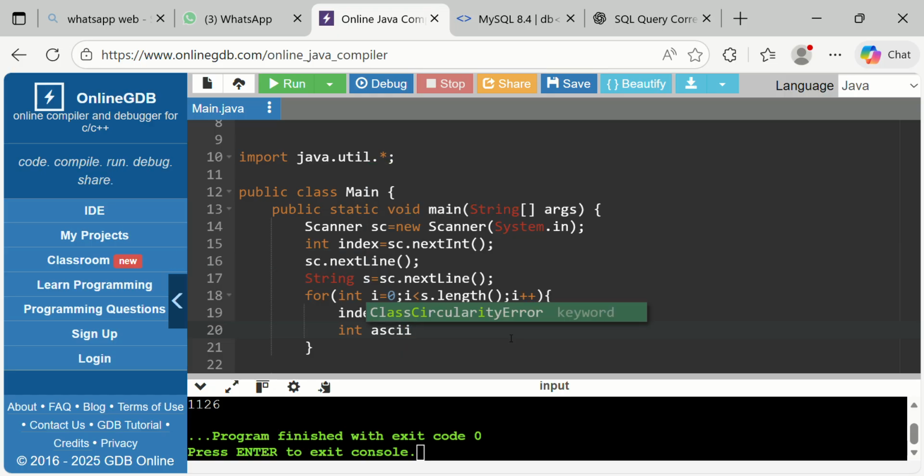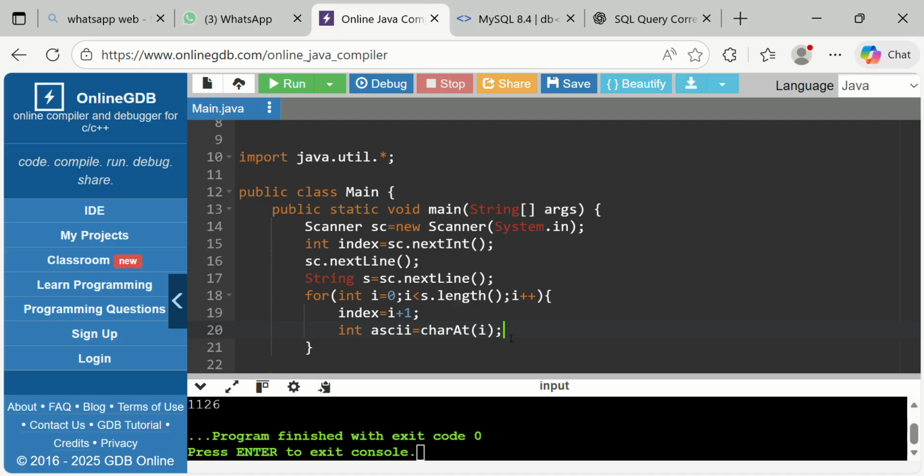Next, how can we convert a string's character into ASCII? As we know, in a string we store them as characters. So here we are writing I, because I is the index, so at index 1 what character is there?